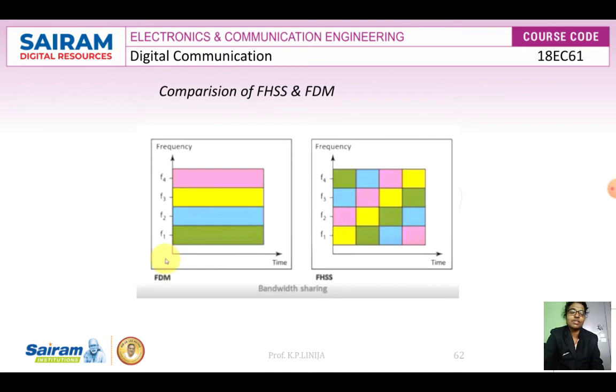For example, for the first user, the carrier frequency is marked in yellow in the frequency band F1. At the next time the carrier frequency is changed to F2, then F3, then F4, so that n number of users can be used. There is no restriction to use a single frequency band.